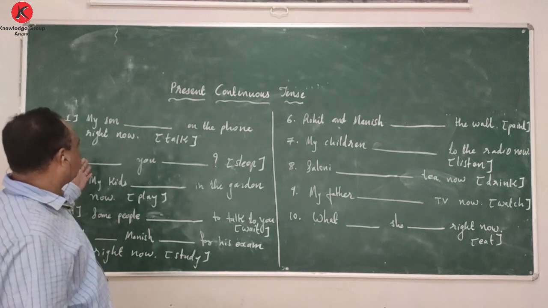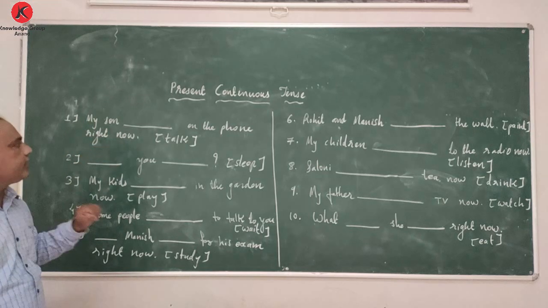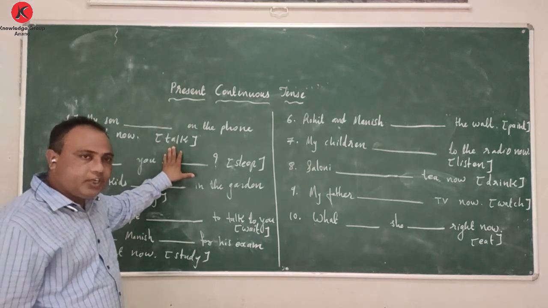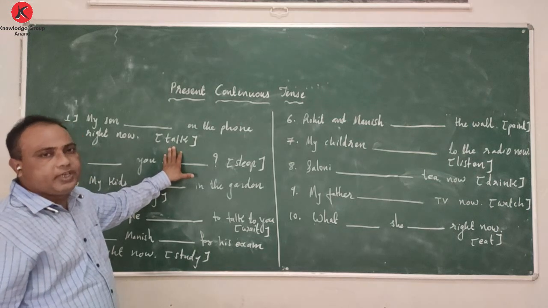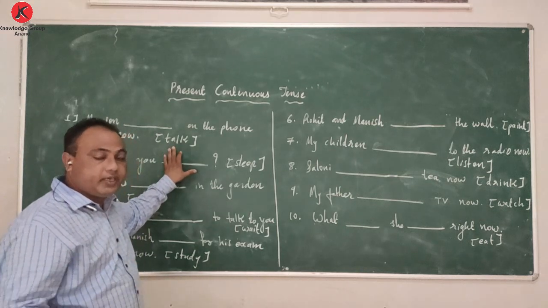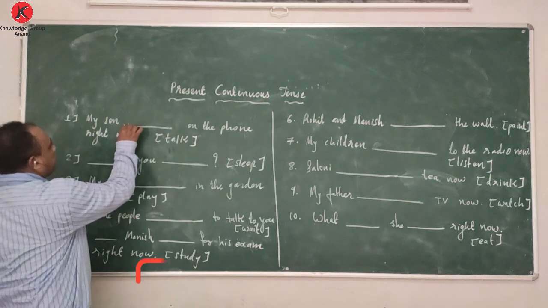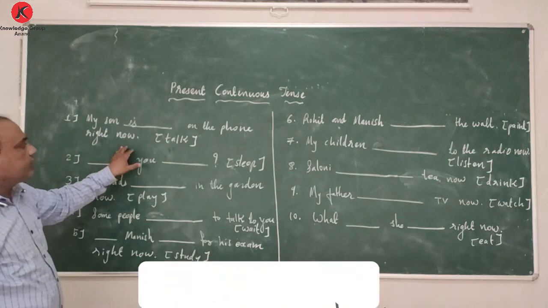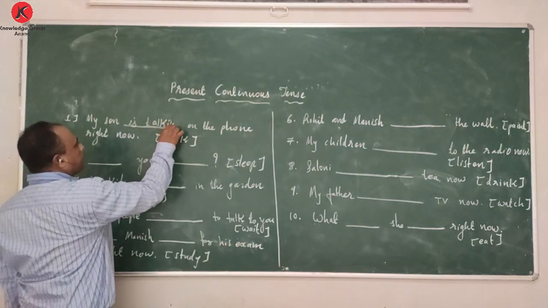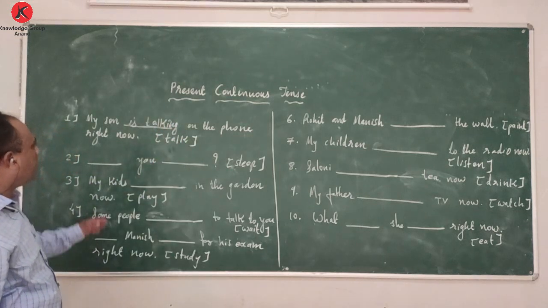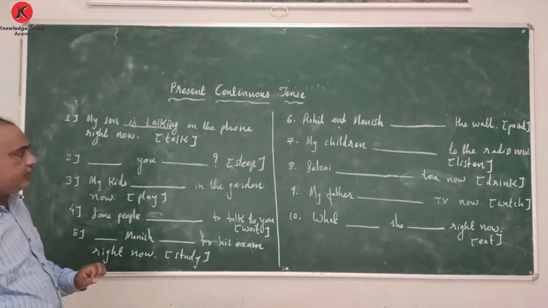Here in the first one it is given: my son dash on the phone right now. The verb given is talk. So right now the action is going on. Verb form in present continuous tense is am, is, are plus verb plus ing. So with my son, is is more suitable, with now, and rather than talk, we will write talking. My son is talking on the phone right now. So that is the way we go with the exercise.